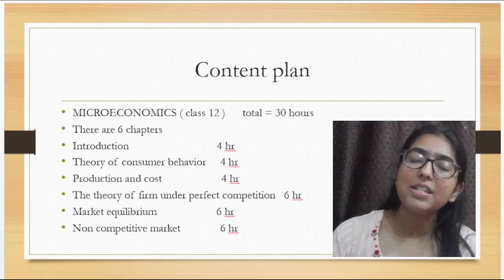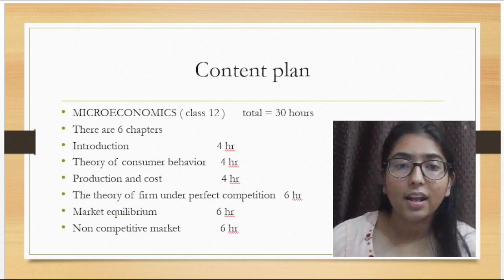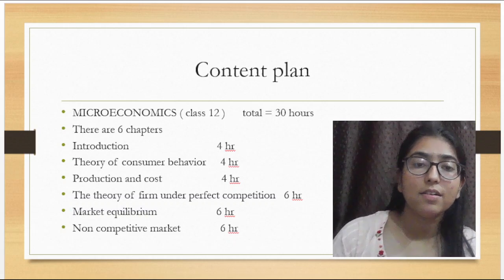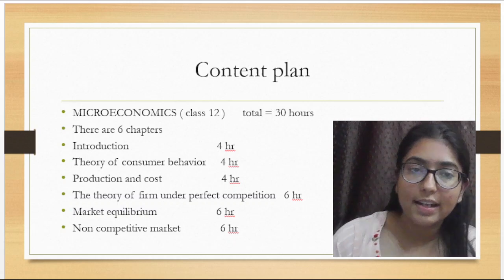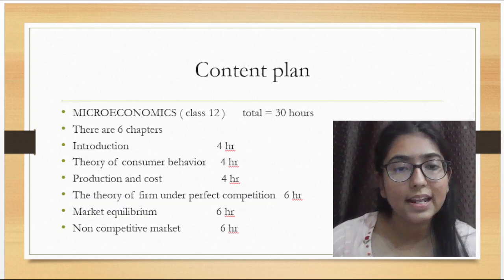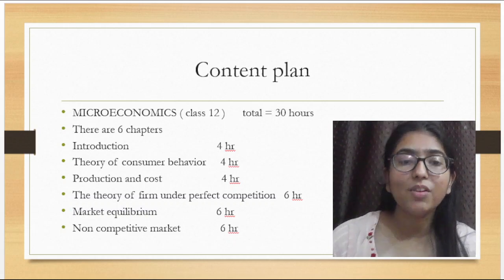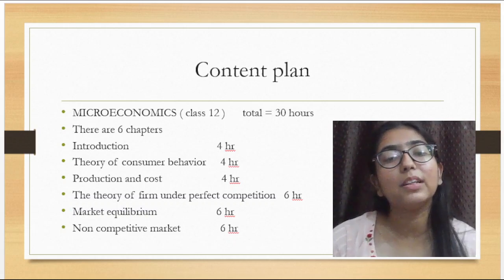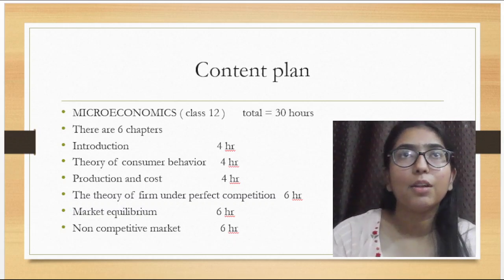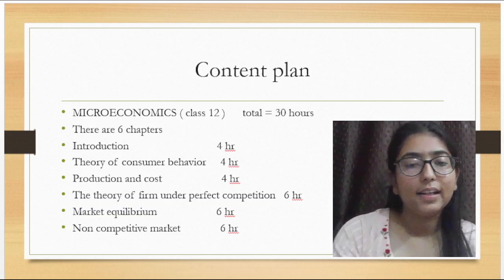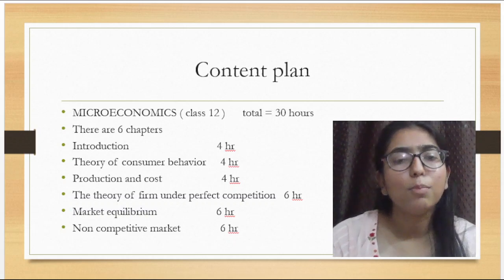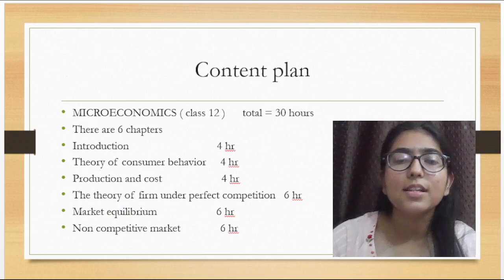So in microeconomics, you will be studying demand, supply, how demand factors affect us, how supply factors affect the economy of a country, how price is fixed, how price is determined of a certain commodity. We will be studying this. We will be studying about competition, about the various kinds of competition in the market. For example, I can give you a basic idea. There is oligopoly market, there is monopoly market, there is perfect competition market. We will be studying all these topics in detail.